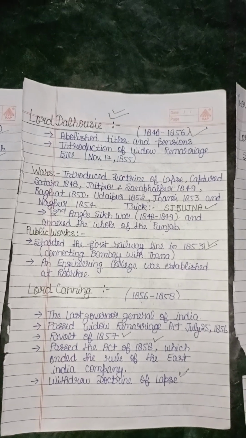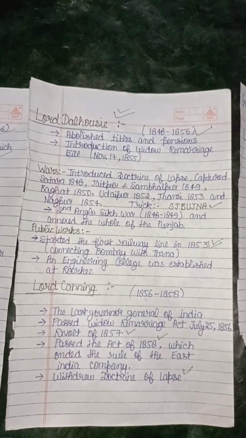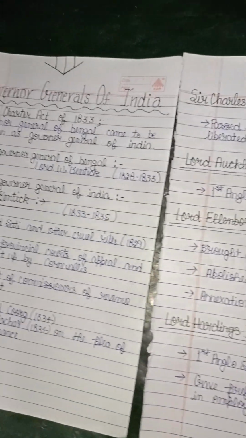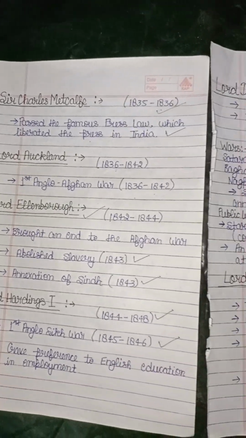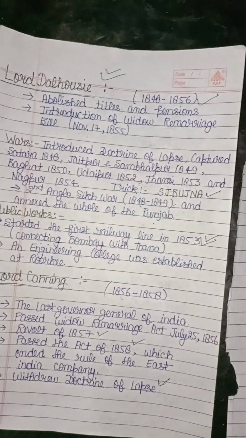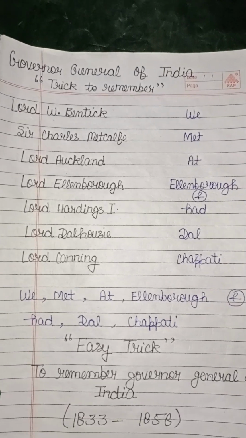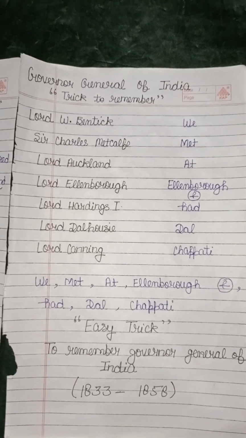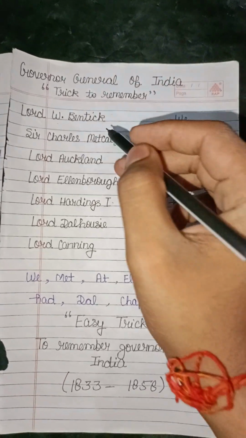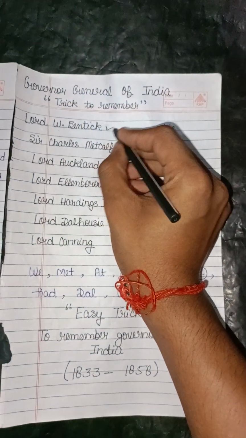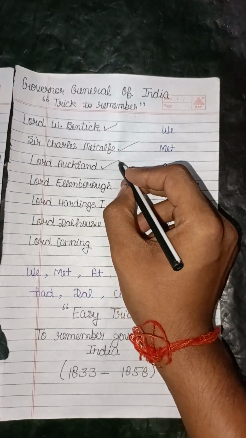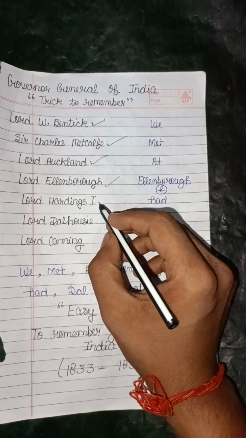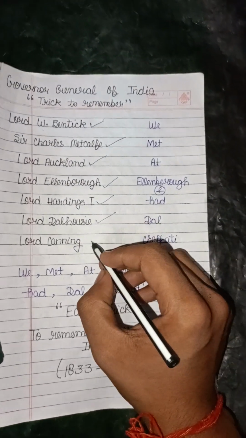Now, let us talk about the tricks to remember these Governor Generals of India. We talk about Lord William Bentinck, Lord Charles Metcalfe, Lord Auckland, Lord Ellenborough, Lord Hardinge the First, Lord Dalhousie, Lord Canning.